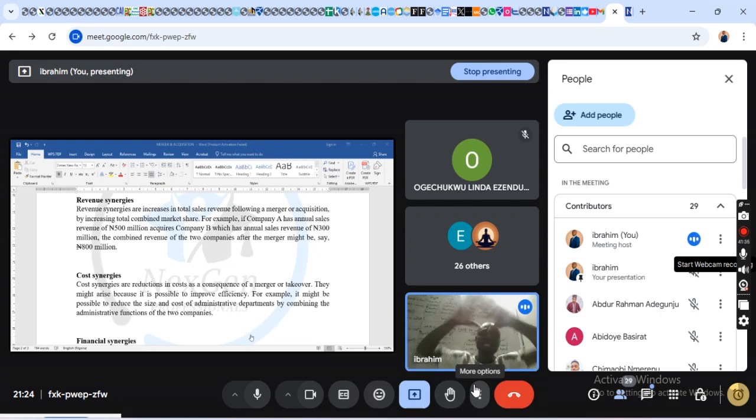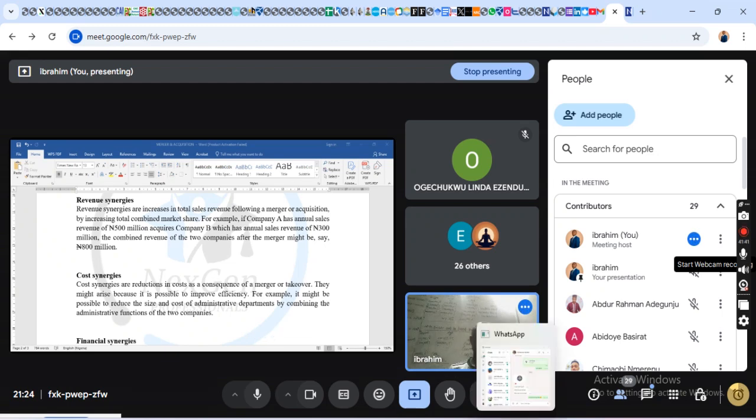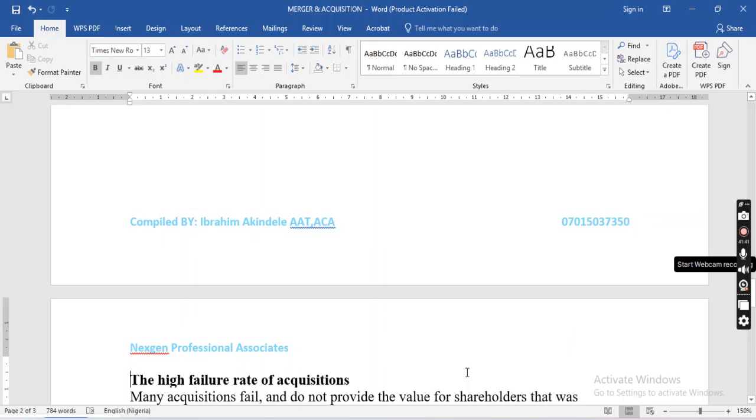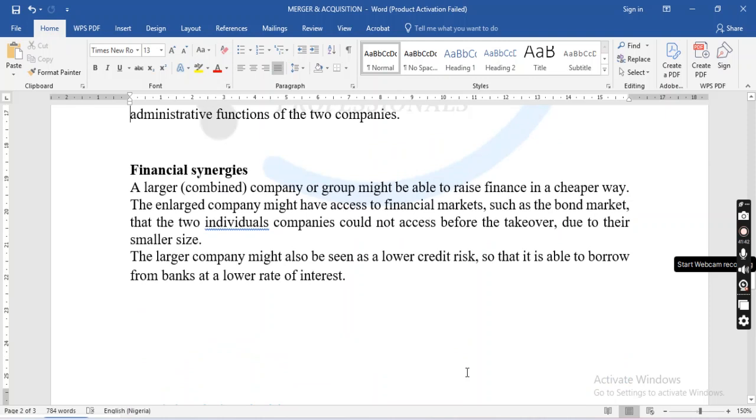because of the size, the cost of debt may be low. You may get a cheaper loan, or cheaper debt, from the market.